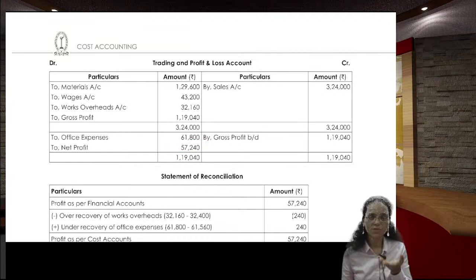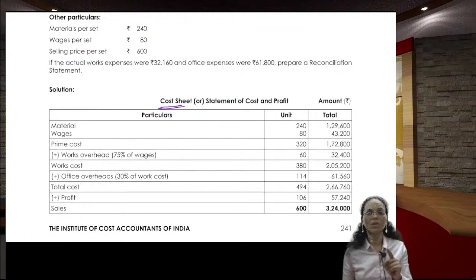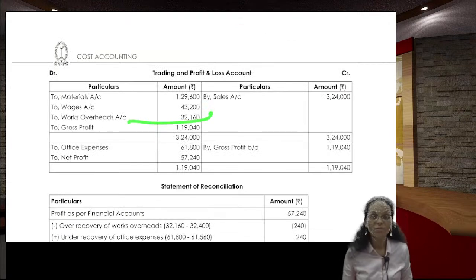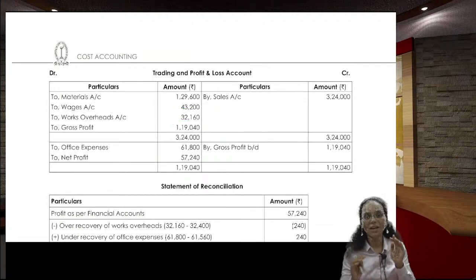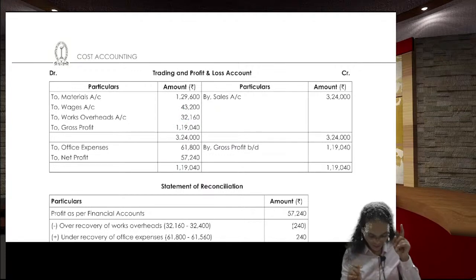Now this one is very much easy, we can also do. Yes, you can also do, but you need to prepare costing, cost sheet and the trading and P&L. Now from this you need to do the reconciliation. How? See, here works cost is incurred, works overhead is 32,400, but here works overhead is 32,160. So there is an under recovery and over recovery, there is a discrepancy. So that discrepancy has to be reconciled.